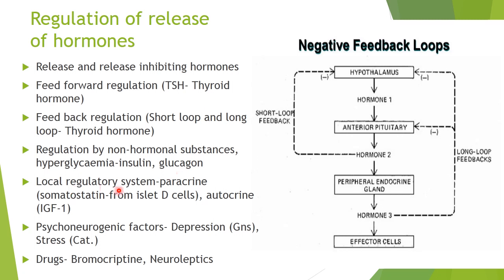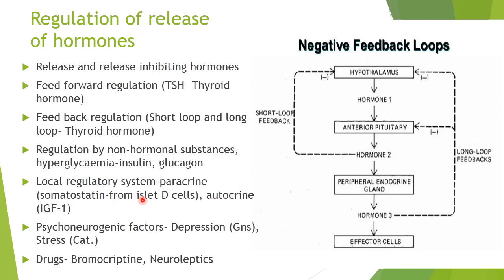Then local regulatory systems are also in place, so that the release of hormones of one cell is controlled by the release of hormones by the other cells. Say for example, in the pancreas there are D cells which release somatostatin and B cells which release insulin. So whenever there is hypoglycemia, the D cells will release somatostatin which will act on the B cells that release insulin and inhibit the further release of insulin, so that the hypoglycemia will not further accentuate.